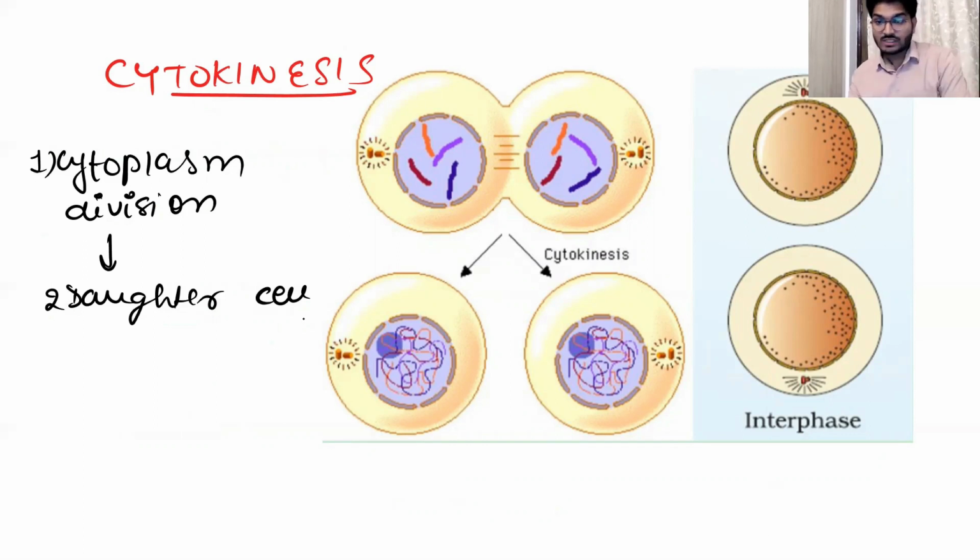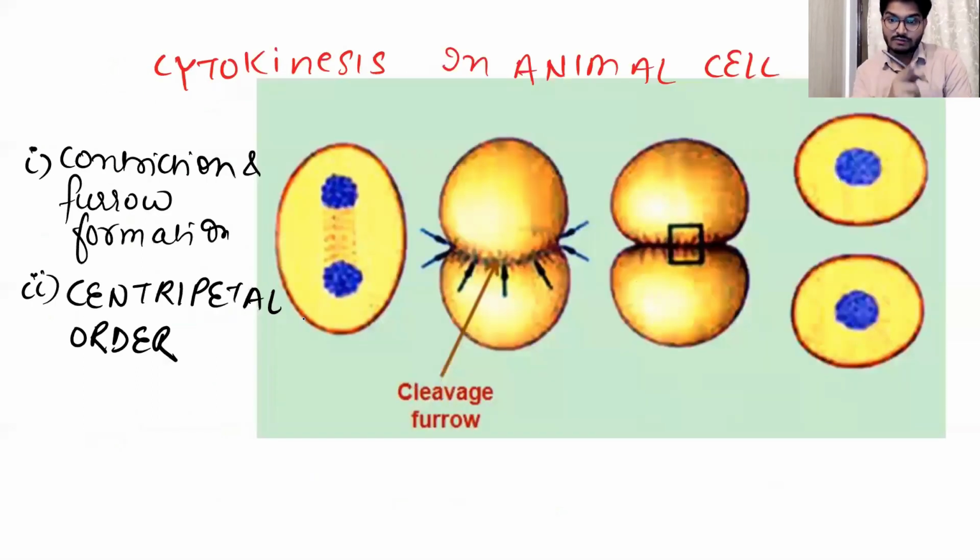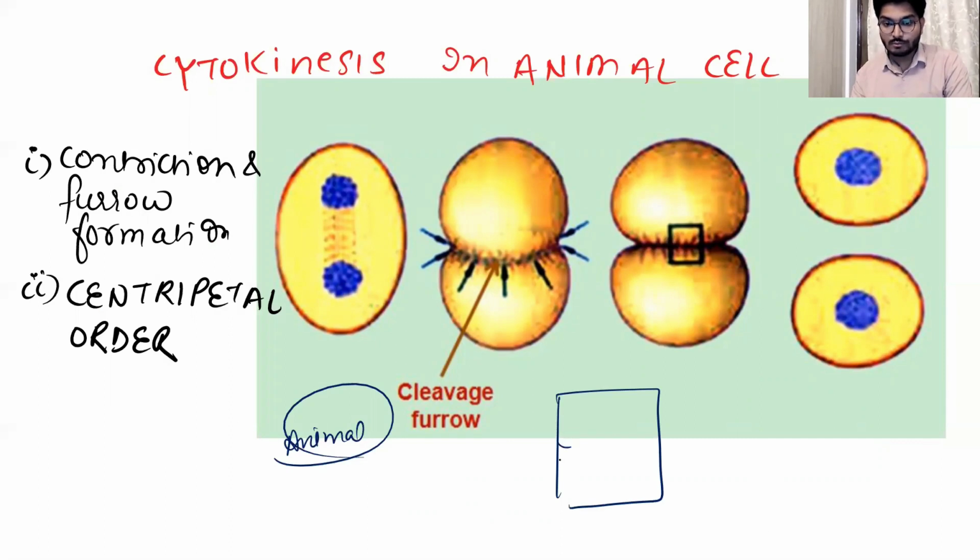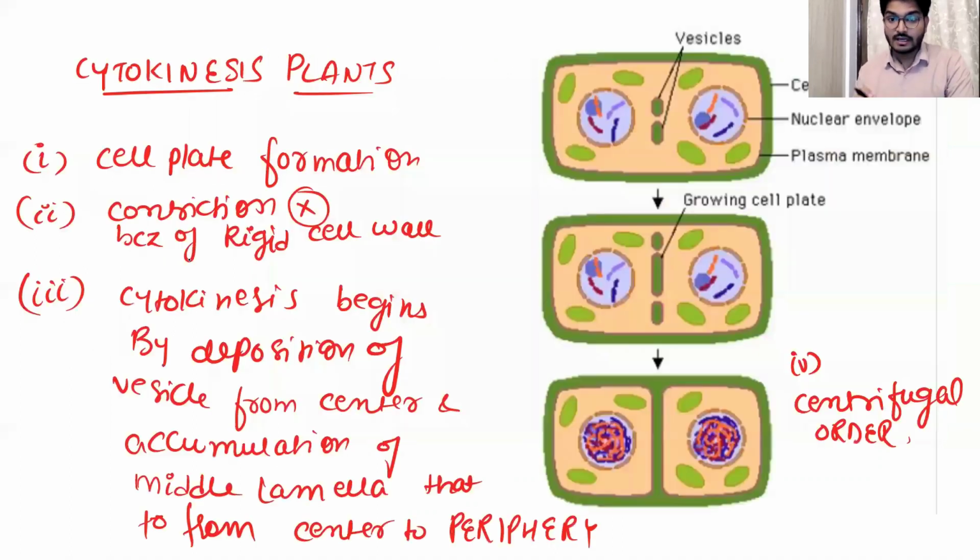If we have the animal cell, as you can see in this image, in the animal cell the cytoplasm division is from the periphery toward the center, and ultimately you are left with two cells. So this is one cell, this is the other cell. Such kind of cytoplasmic division is known as centripetal order, where the contraction of the furrow takes place. Whereas the cytokinesis in the plant is different.